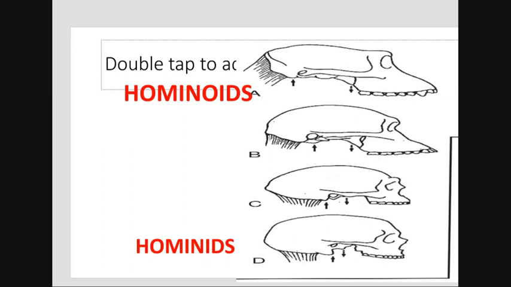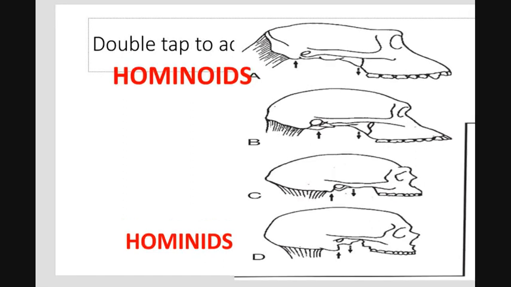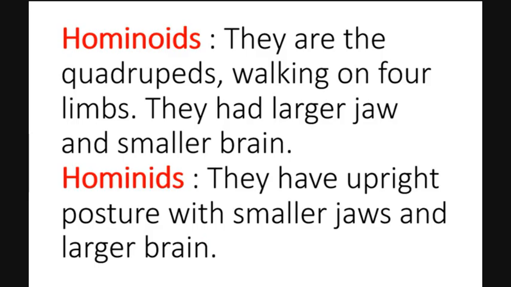Now C is Homo erectus, erect meaning upright, so also known as the upright man, and D is Homo sapiens, also known as the wise man. If you check this diagram of the skulls minutely, A and B were categorized as hominoids. Who were hominoids?